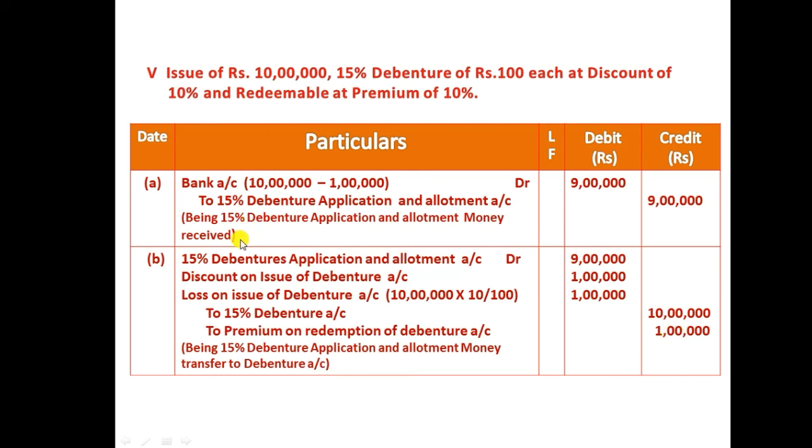So when we debit, we need to debit 3 entries. One for application and allotment, number 2 for discount on issue of debenture, number 3 for loss on issue of debenture. This discount is at the time of issue; this loss is at the time of redemption, which the company is going to pay. And we need to credit the debenture account as well as the premium on redemption of debenture account. And we should write the narration: being 15% debenture application and allotment money transferred to debenture account.